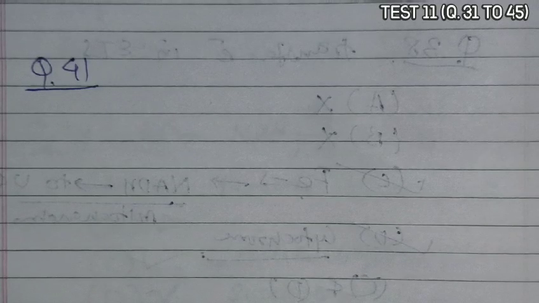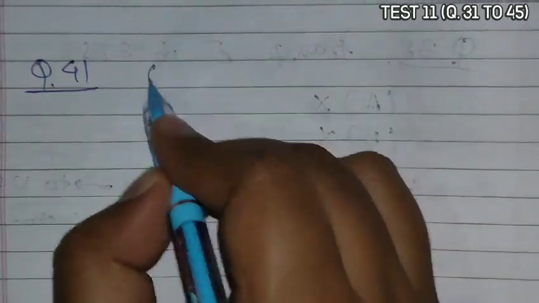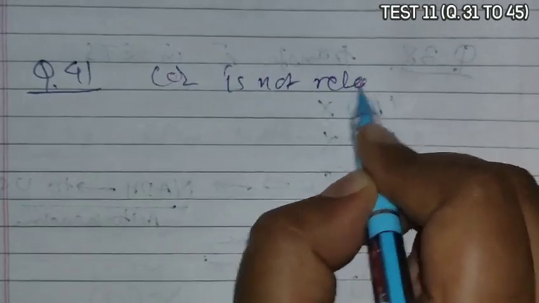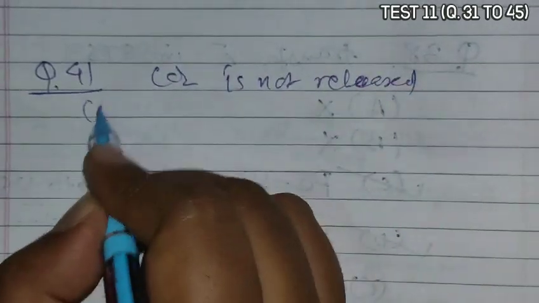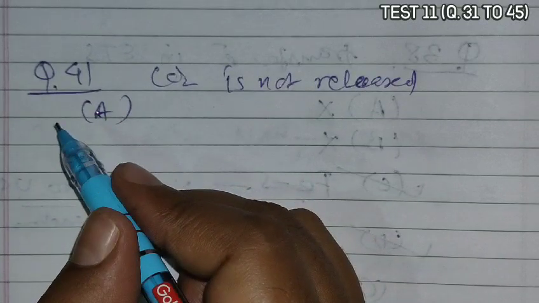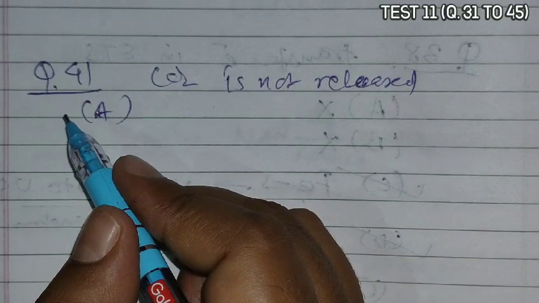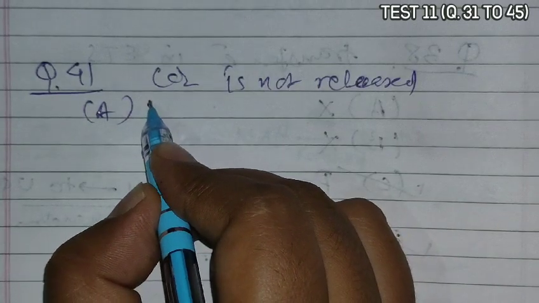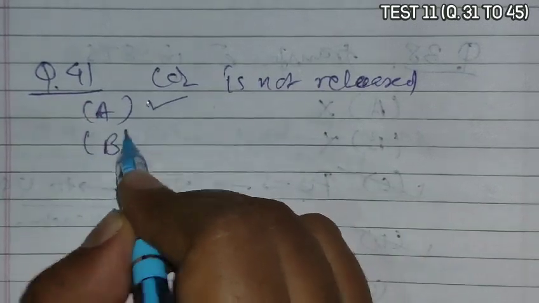Next is question 41. Question 41 asks, in which one of the following processes is CO2 not released? If we talk about option A, aerobic respiration in plants, CO2 release occurs through decarboxylation steps, obviously.